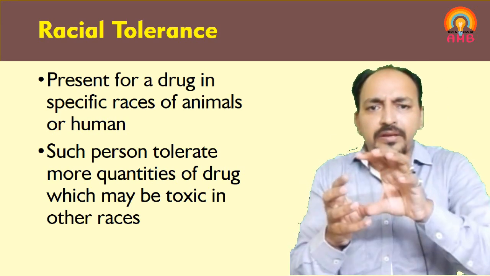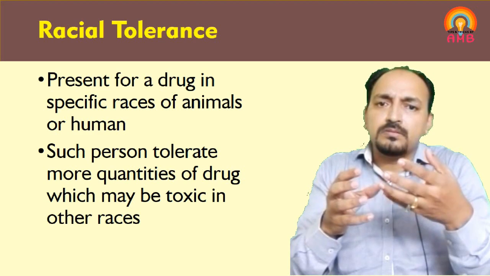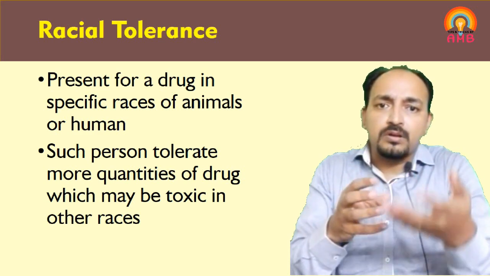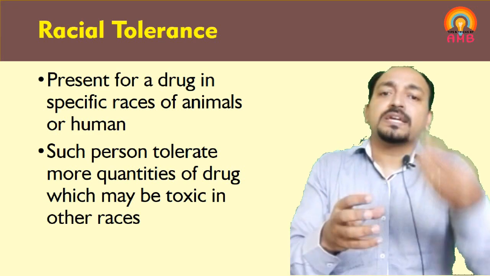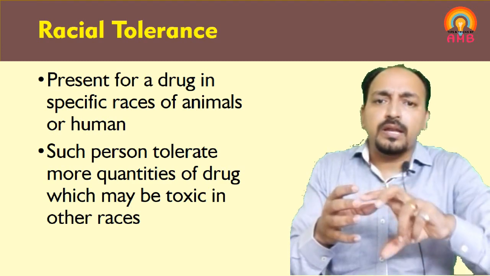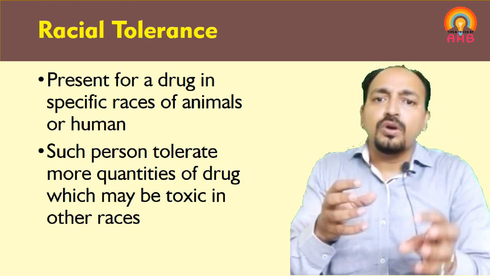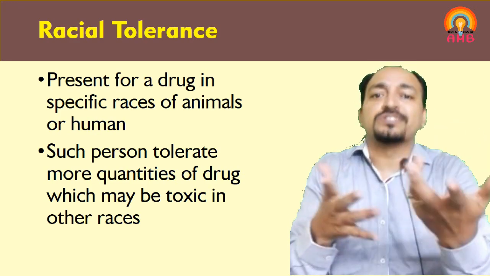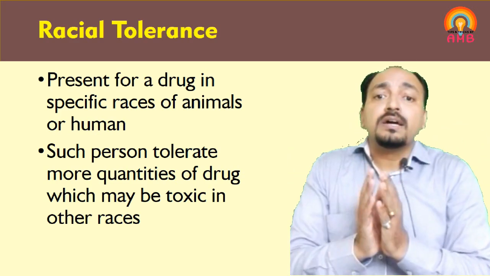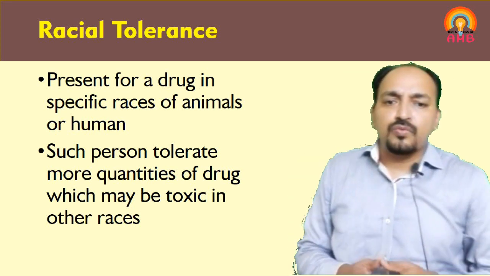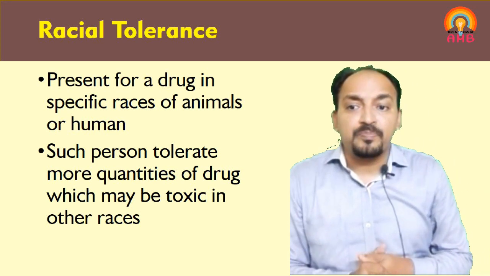In one race the drug cannot produce an effect even if it is taken in large quantities, and in other races, even at therapeutic dose, there are chances of toxicity. So that is racial tolerance. We will discuss it with an example.